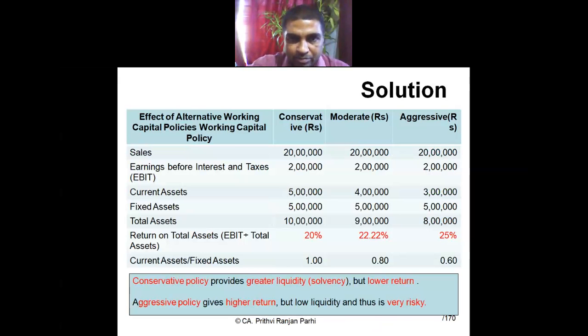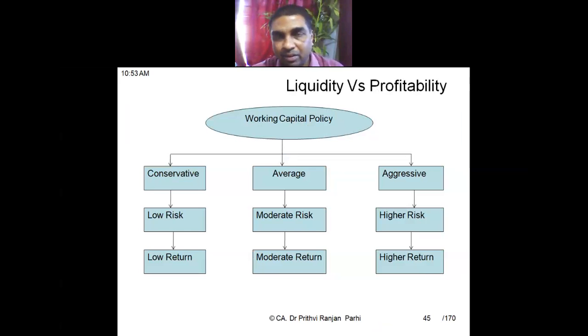Now we'll compare liquidity versus profitability. Liquidity means more working capital, more current asset, means more liquid, is it not? And profitability means that only when there is less working capital, profitability will be more. More investment in fixed assets will bring more profit. And if I invest more money in working capital, then naturally my investment in the fixed assets will be less.